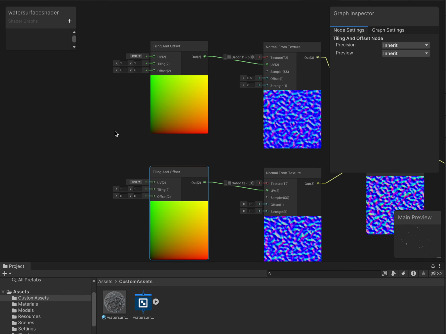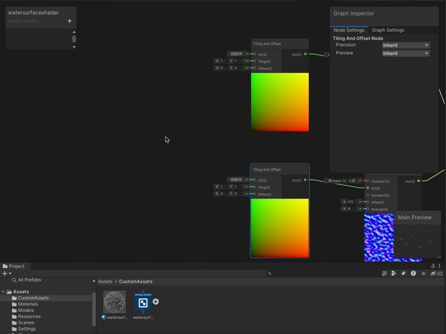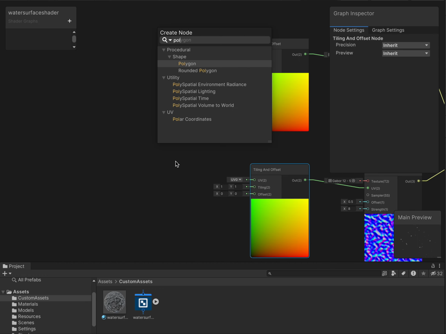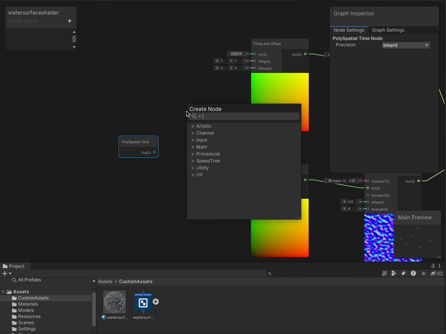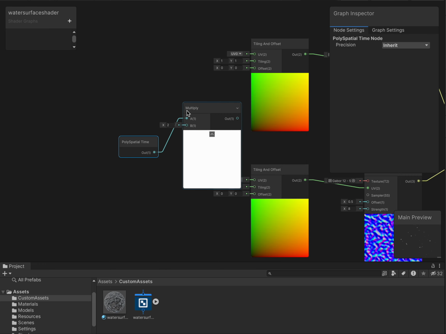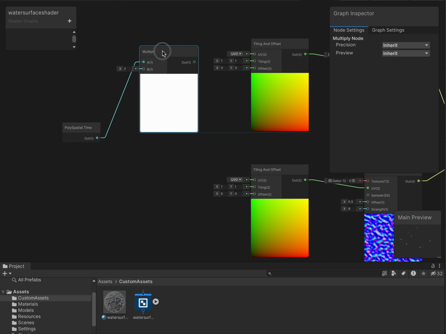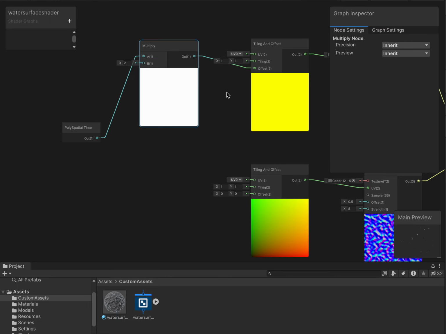All right, so now we get to see some changes, and then we want to make sure that it is changing over time. To do that, we can use time. I'm using PolySpatial time. You can use your own, the normal one that comes with the engine, but this is perfect for my purposes. And I'm going to do a Multiply node, so now that I have my time, I can control it, and then we're going to plug it into the offset, right?